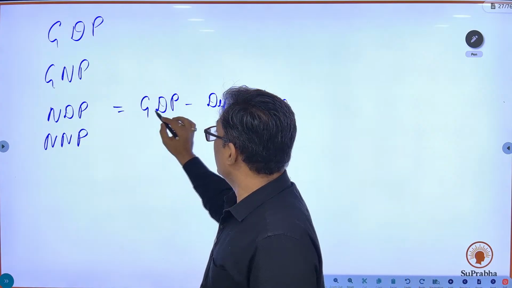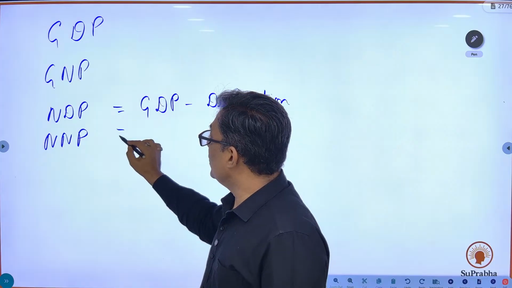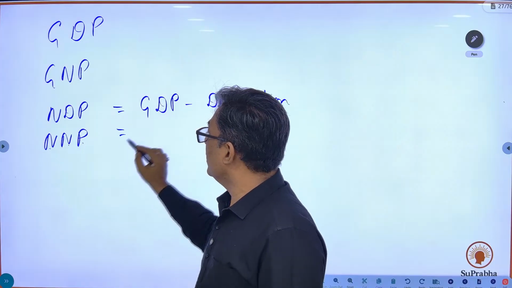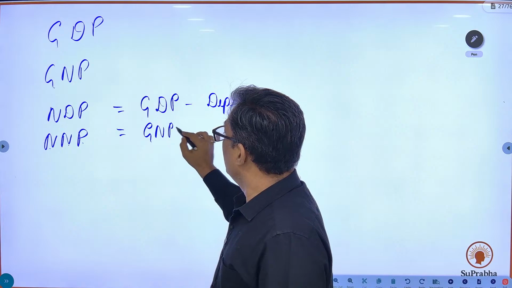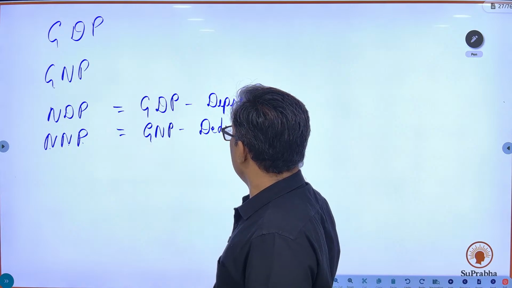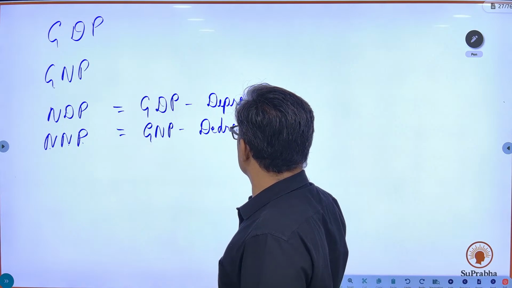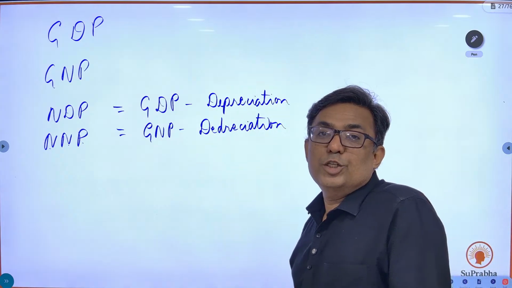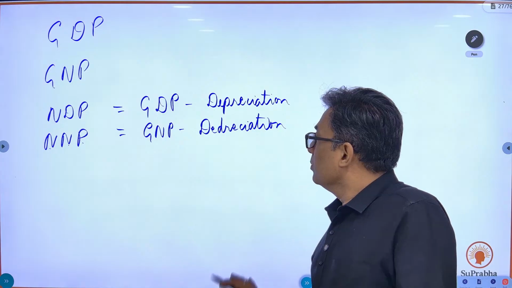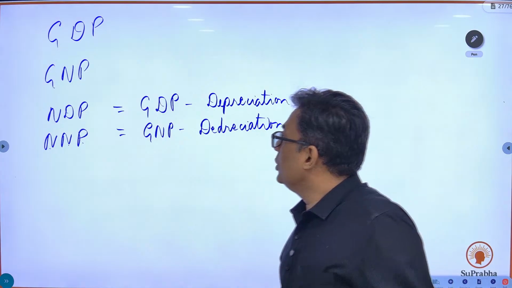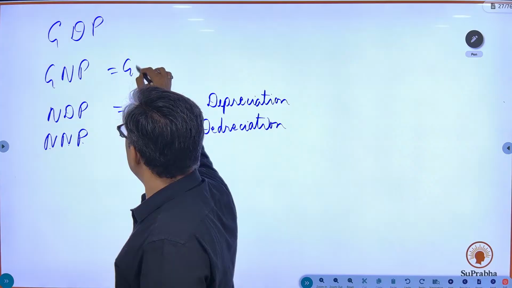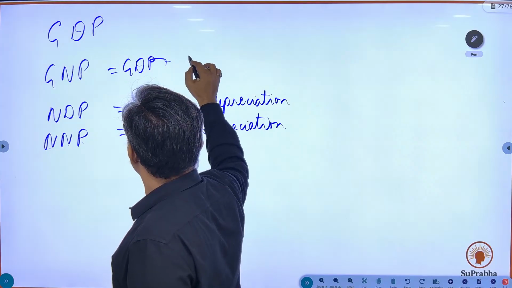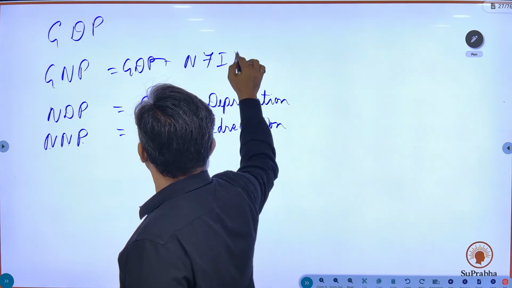NDP, net domestic product, is GDP minus depreciation, and NNP, net national product, is GNP minus depreciation. Fine. So GNP is equal to GDP plus net factor income from abroad.